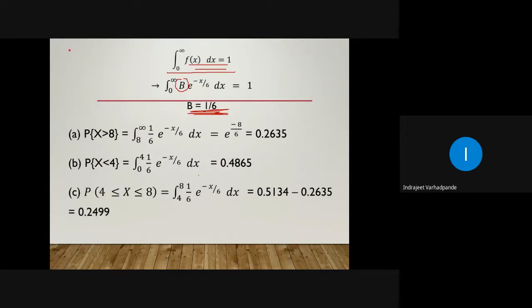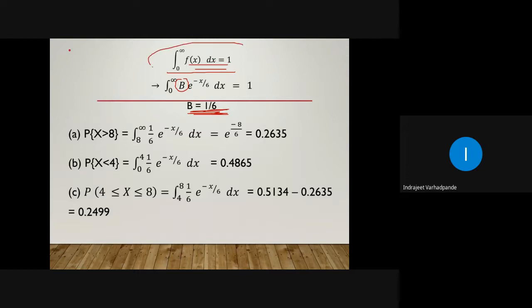Whenever we have a negative term in the exponential term, not to worry, because whenever infinity is the upper bound, e to the power minus infinity is 0. So whenever we have the exponential term in the integration and infinity as one of the limits, we will have a finite value as the answer.